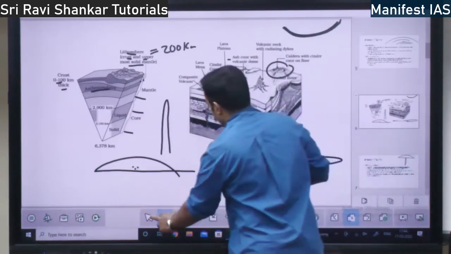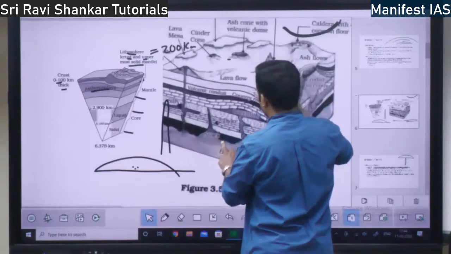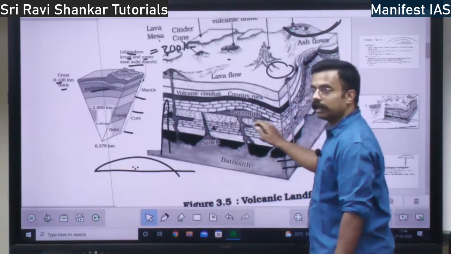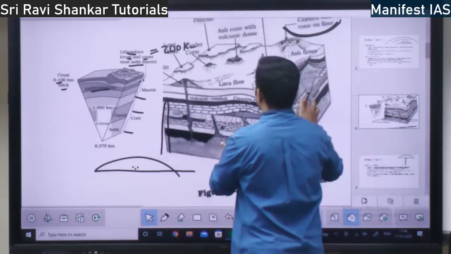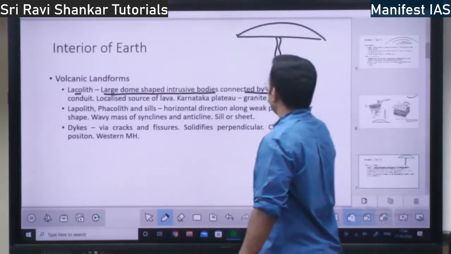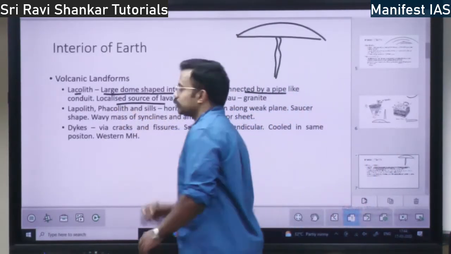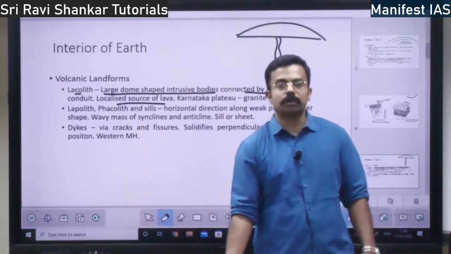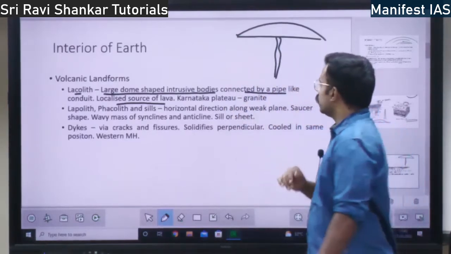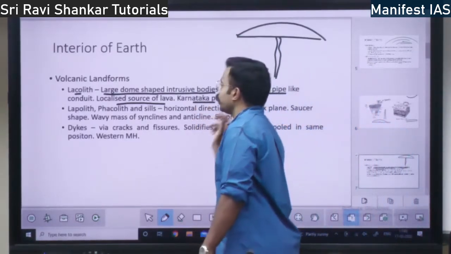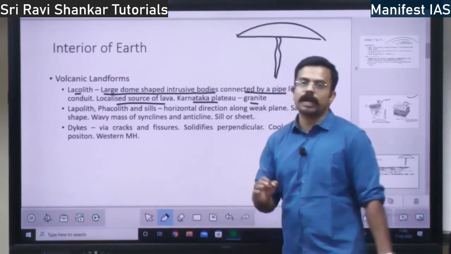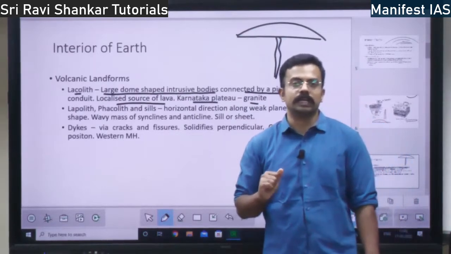Below this laccolith, you have a pipe of conduit, right? This is the laccolith. Pipe-like structure. So it is a localized source of lava. Below the laccolith, there will be a localized source of lava which will come up, right? So Karnataka plateau is the example of laccolith. So laccolith will also have granite. Karnataka plateau is the best example for laccolith, right?